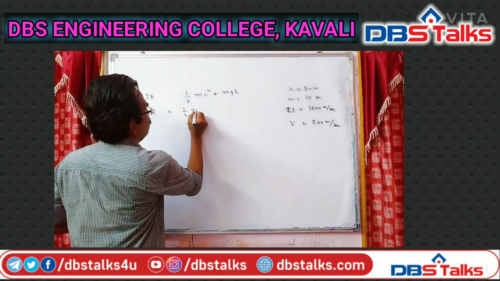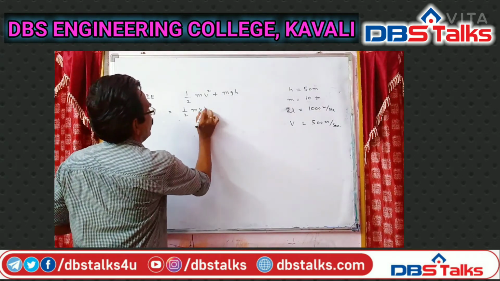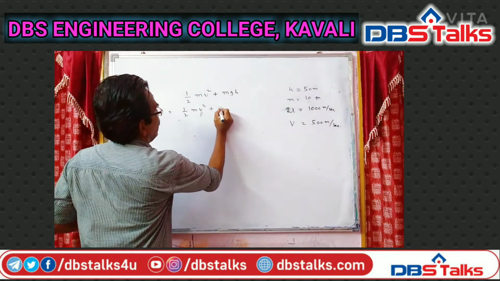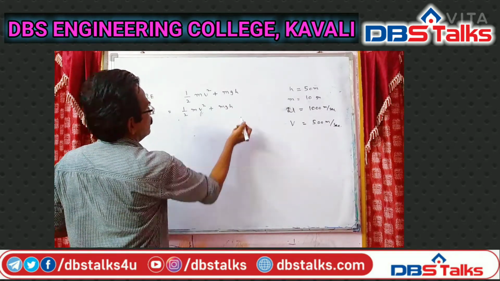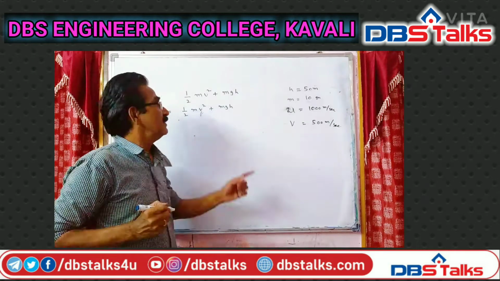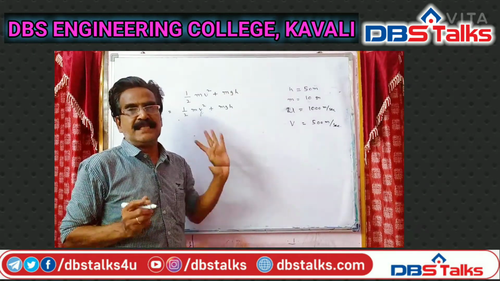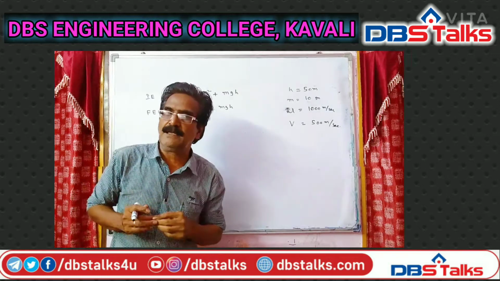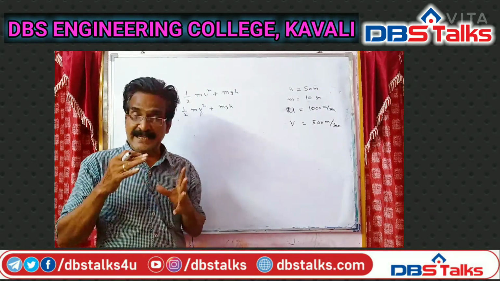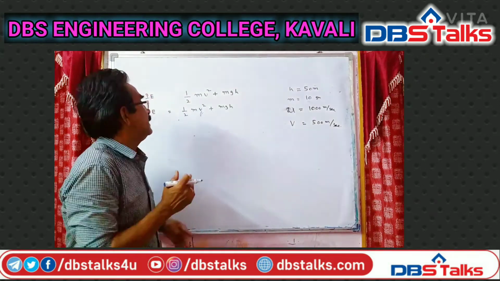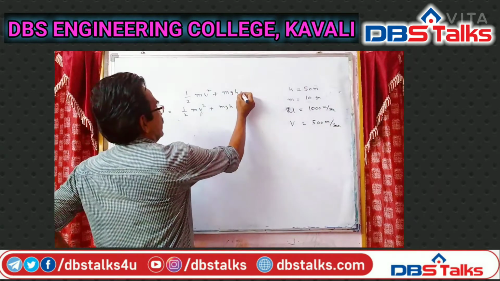Initial energy is half mu square plus mgh. This is the initial energy of the bullet, kinetic energy plus potential energy.